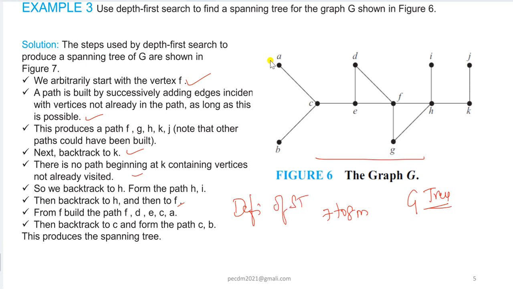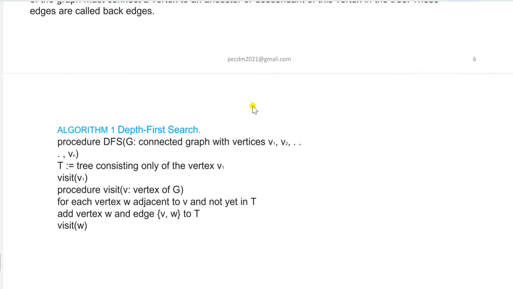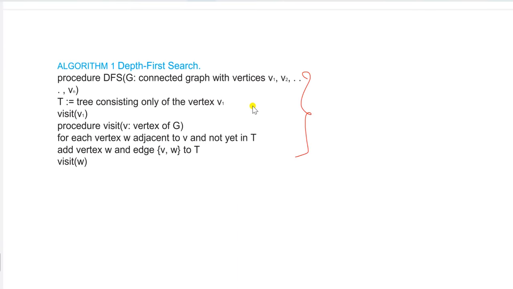Okay, this is the structure of writing the answers in exam. First you have to write a definition of spanning tree, and then there should be an algorithm for this DFS and BFS, a simple algorithm of how we can construct. You see, this is the algorithm for DFS. So first G should be a connected graph with a number of vertices and a tree consisting only one of the vertex V1, and we have to visit that particular vertex, and for each vertex we have to write the next adjacent vertex. Okay, that is the process we have to do, right?